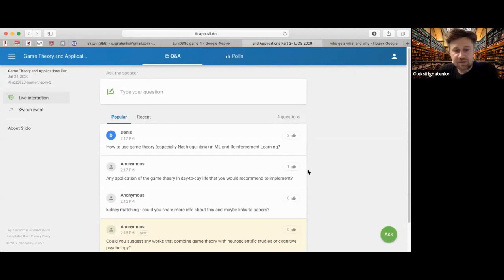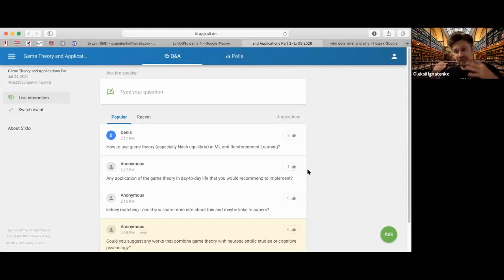Okay, how to use game theory, especially Nash equilibrium, in machine learning and reinforcement learning. Basically, as far as I understand it, when you use reinforcement learning, you use game theory to check or to prove that an equilibrium exists.